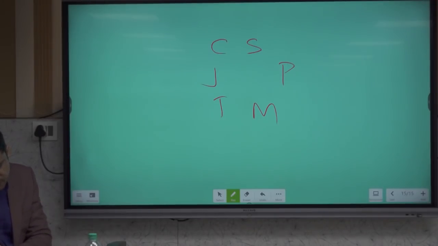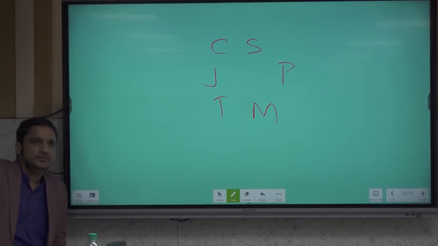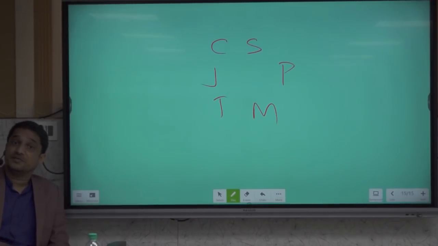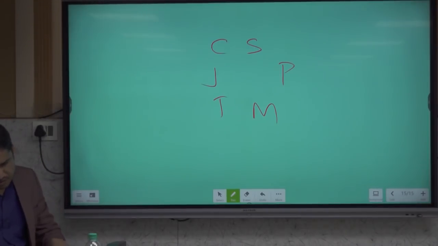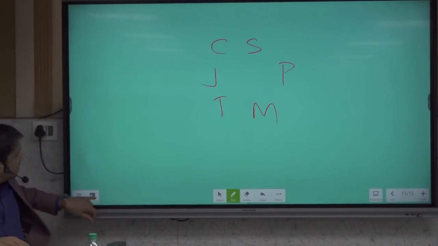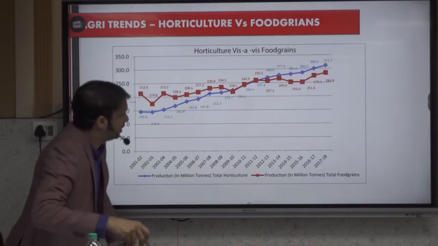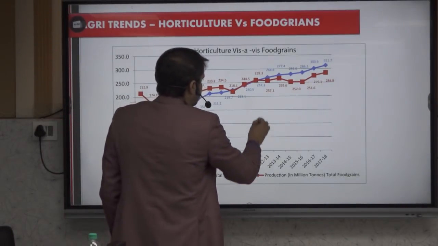Tell me, did female landholders increase or decrease in the last 5 years? Increased. So now we get feminization of agriculture. Although feminization of agriculture doesn't mean empowerment of female farmers, it has increased by just 1%, but it has increased. The female land holding has increased in the last 5 years, in case the question comes. Then comes horticulture. We know it has surpassed, I think around 2012-13, it has surpassed.